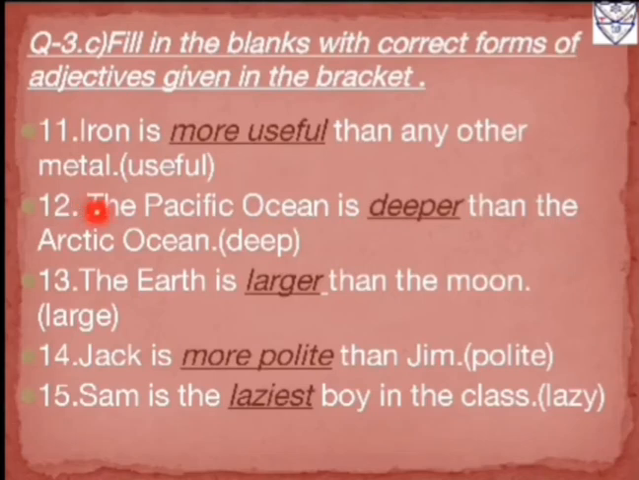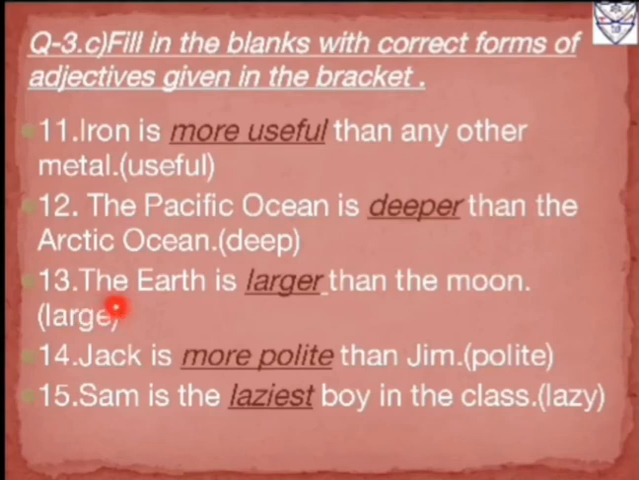12th one, the Pacific Ocean is deeper than the Arctic Ocean. Over here, an adjective which is given, that is deep. Again, it is in positive degree. We can see that there is comparison between two oceans, that is Pacific Ocean with Arctic Ocean. So over here, whenever there is comparison between two things, which kind of degree will come? It will be comparative degree. So deep will become deeper. We will add ER after the positive degree word. So it will be in comparative degree.